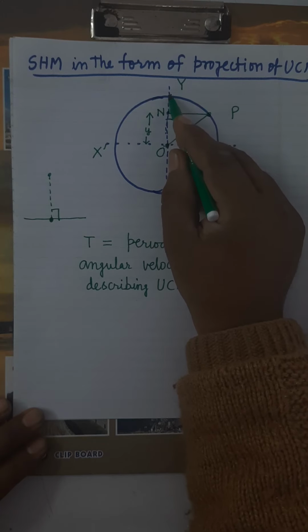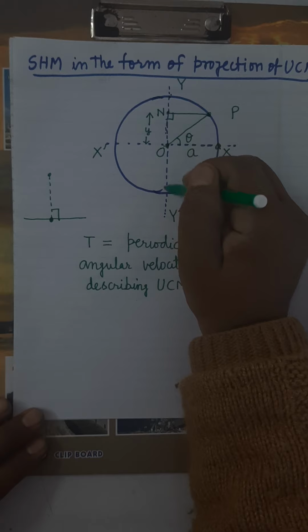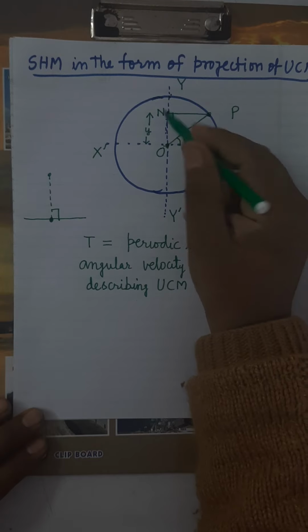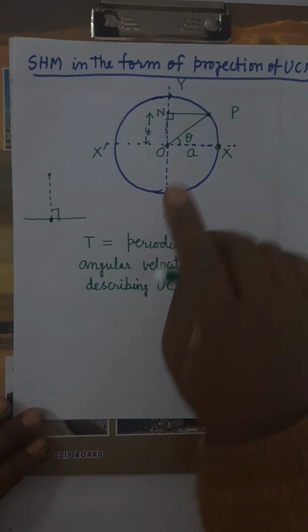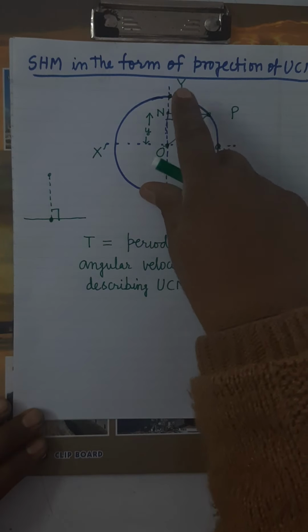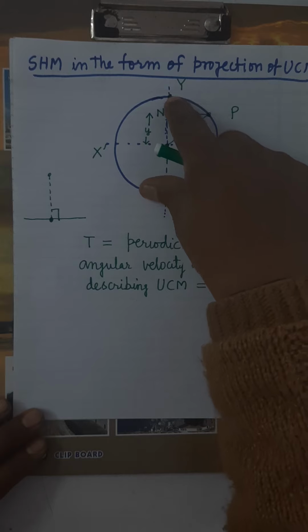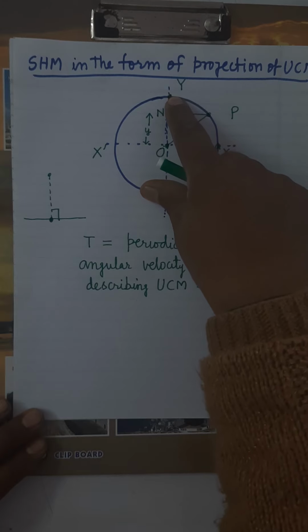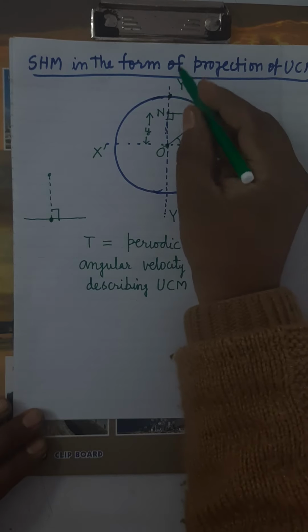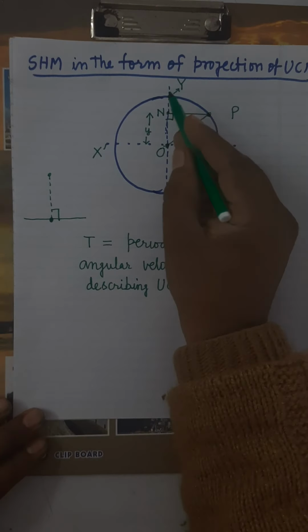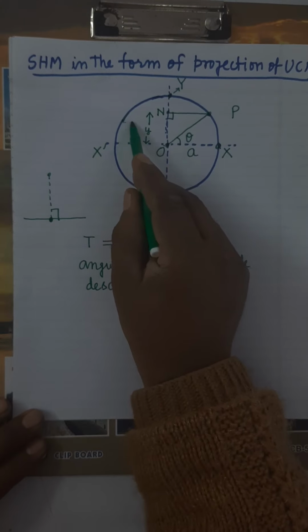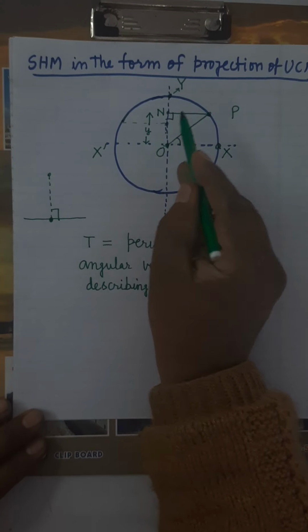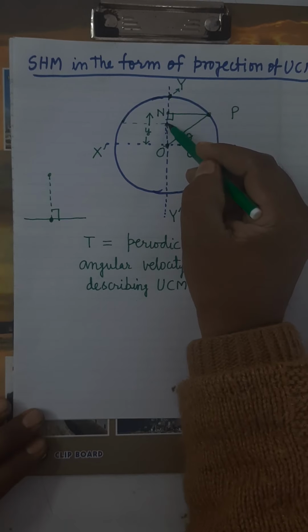Now when particle reaches from P to Y, if you draw the perpendicular from this on this line, on this diameter, foot will coincide with the same point. Means when the particle reaches from P to Y, foot reaches from N to this point. N to this point, that point you can name as Y. It is clear. Here, suppose this is Y. Then when particle moves from here to here, what will happen? Draw the perpendicular. Foot has moved from where to where? From this point to this point.